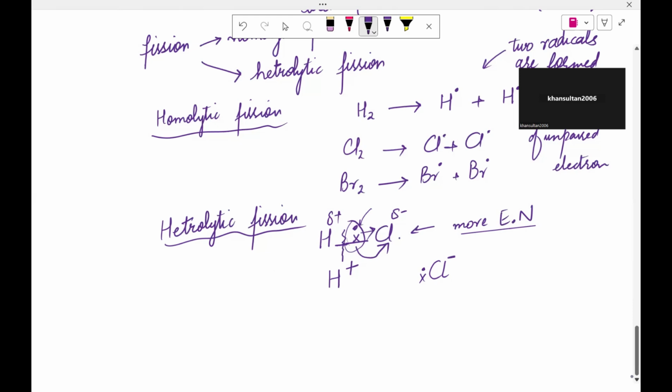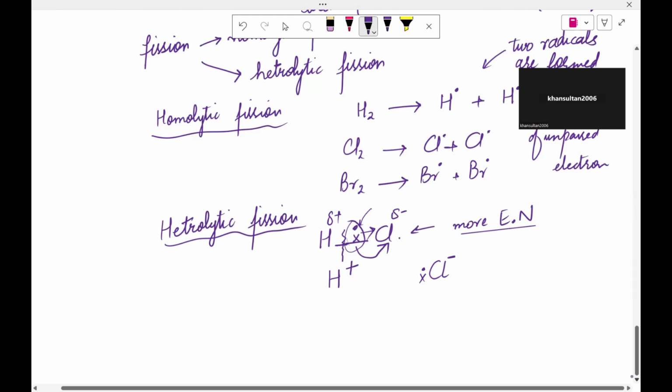Now what happens when this bond breaks? Hydrogen would not have any electron with itself. Now it has become an ion, and chlorine, as it has pulled this electron more towards itself and the bond has broken, has a negative charge like this. This kind of bond breaking is called heterolytic fission, where the shared pair of electrons has been pulled by one atom and the bond has been broken.